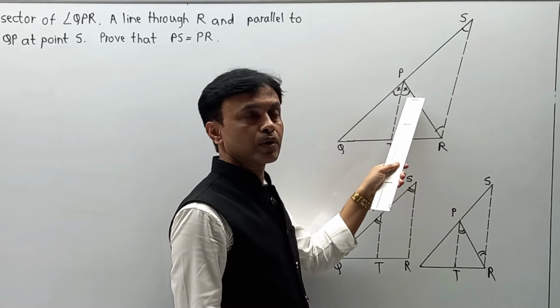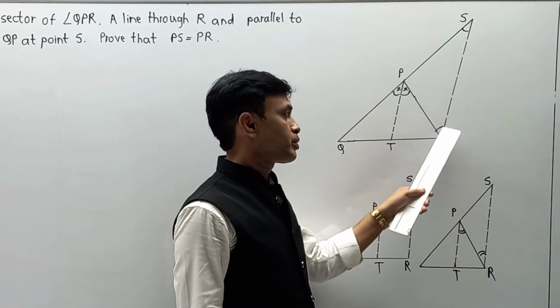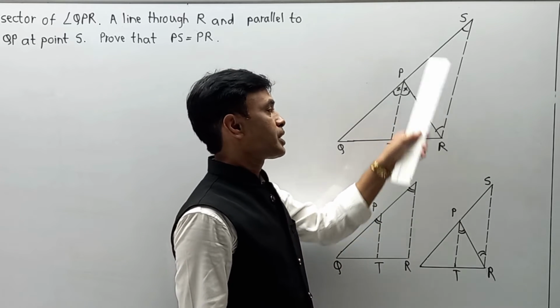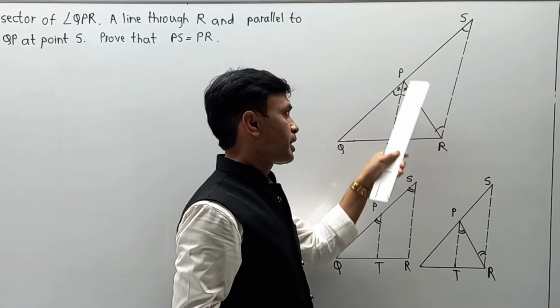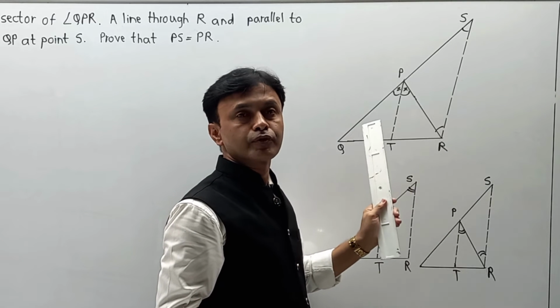Reason, these two are congruent. Naturally, if these two angles are congruent, opposite to this angle, side PS, must be congruent to opposite to this angle, means side PR, and that is a proof over here.